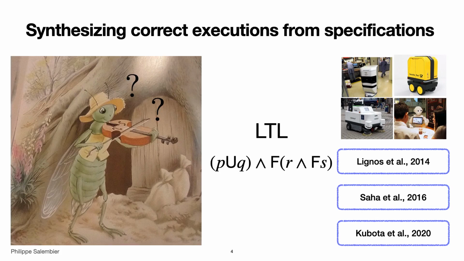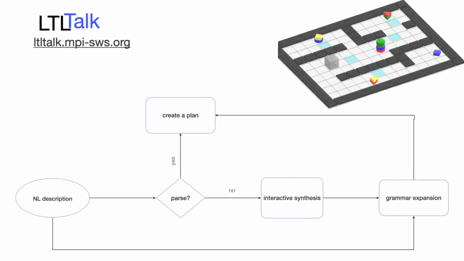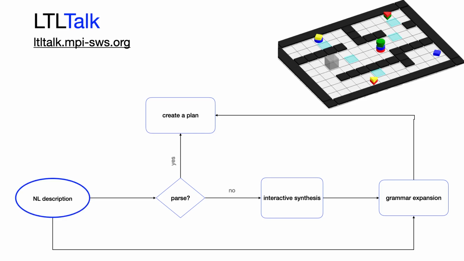LTL is infamous for how easy it is to get it wrong, especially for non-experts. In this paper, we solve the problem by helping users derive the specification that matches their intent. We help them do so by a synthesis toolchain, LTL Talk. LTL Talk uses LTL as its underlying formal language, but accepts user specifications in natural language, and through the process of interactive synthesis, it determines the correct specification.